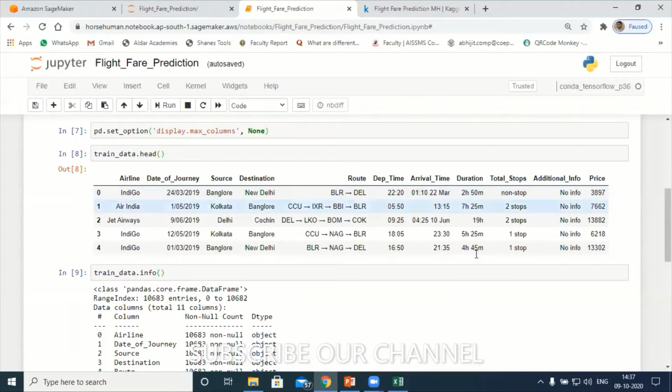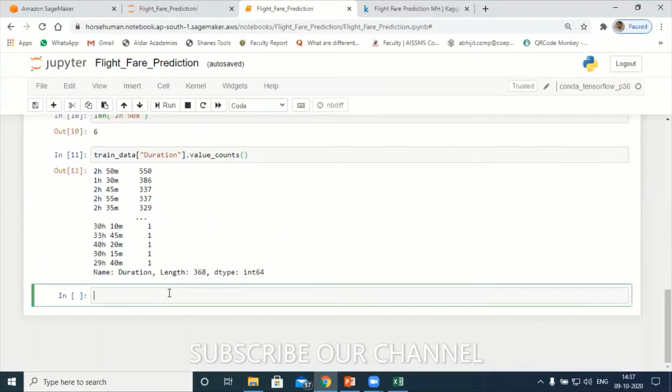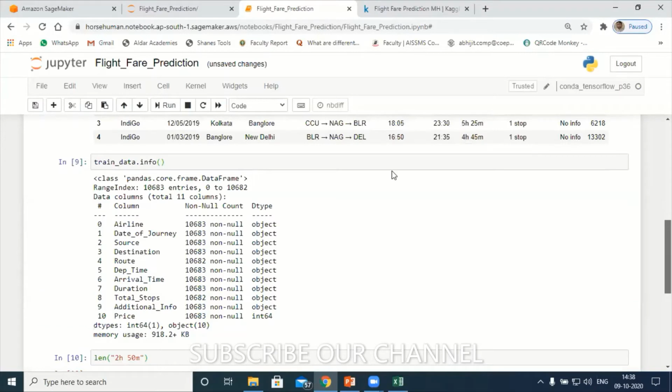So I'll try to drop this duration. For the timing, I don't want this. To drop it, I'll use train_data.drop, there is an option called dropna, inplace. What are we dropping? This one, duration. I don't want duration because I can calculate it from the arrival time and departure time.